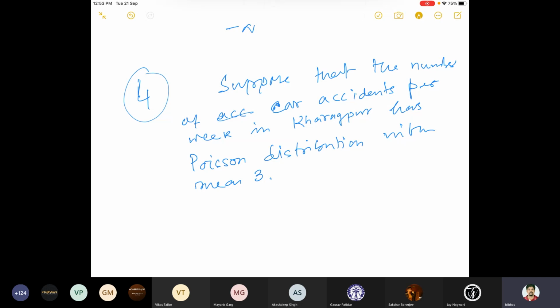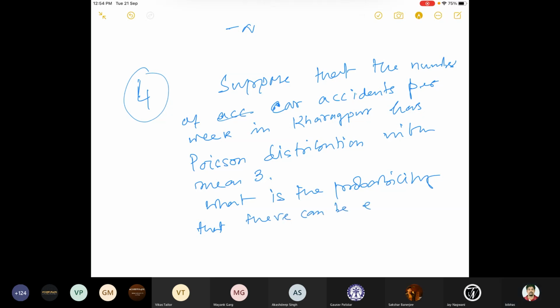The question is, what is the probability that there can be exactly 2 accidents in 2 weeks? How do you solve this problem?